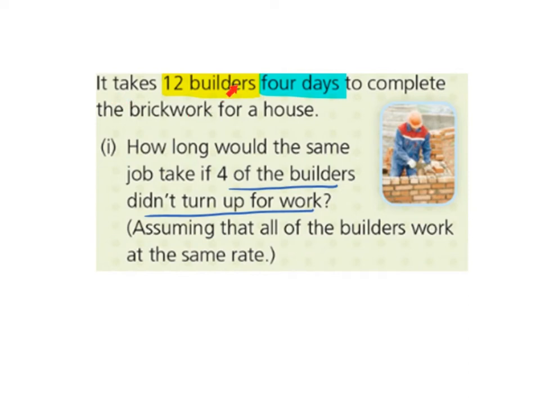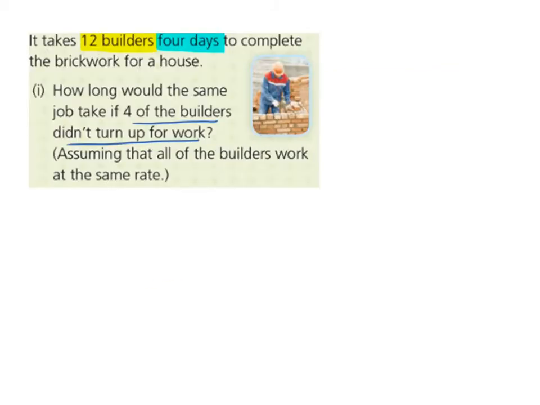It takes 12 builders 4 days to complete the brickwork for a house. How long would the same job take if 4 of the builders didn't turn up for work, assuming that all of the builders work at the same rate, so like at the same speed? So if there's 12 builders originally and 4 of them don't show up, 12 minus 4 is 8 builders. So we want to know how long is it going to take 8 builders to do the work.